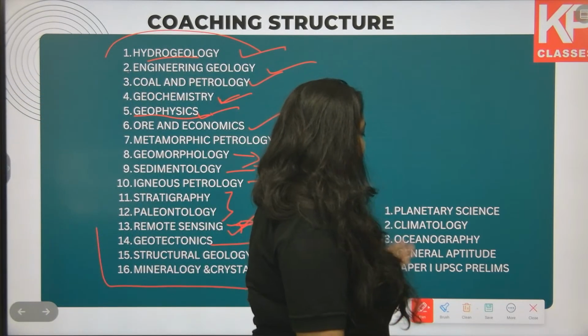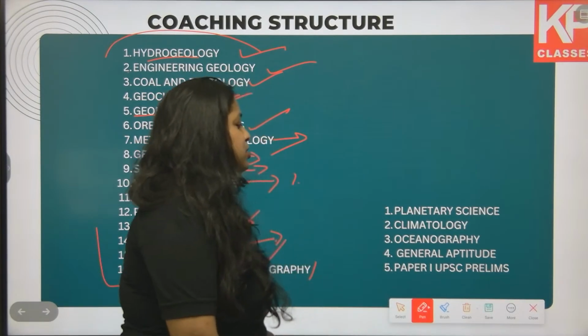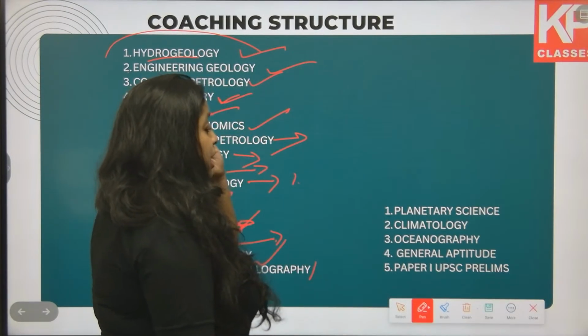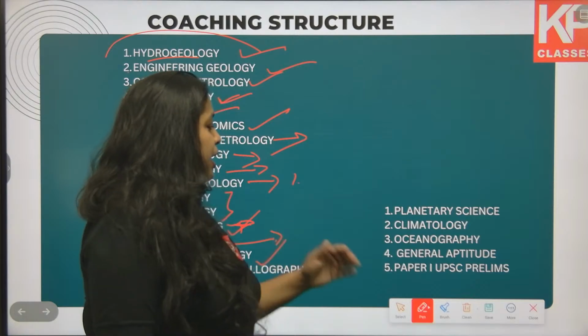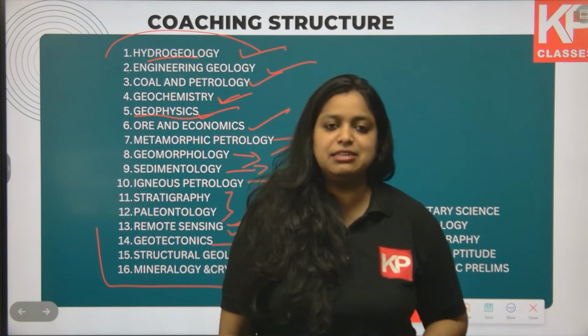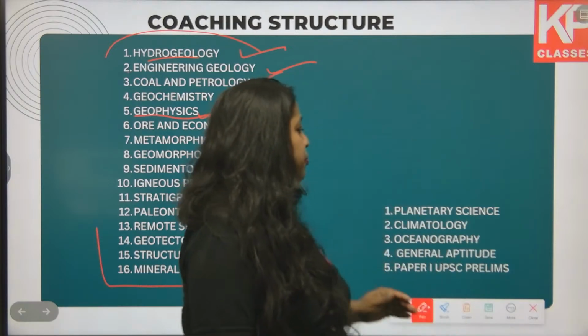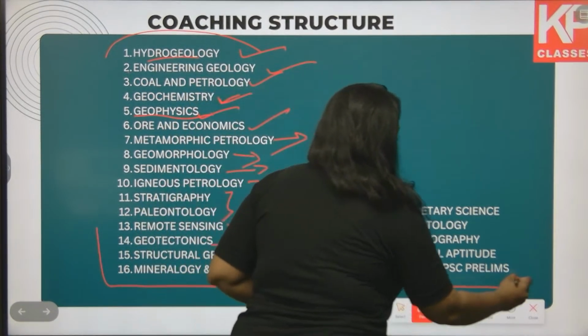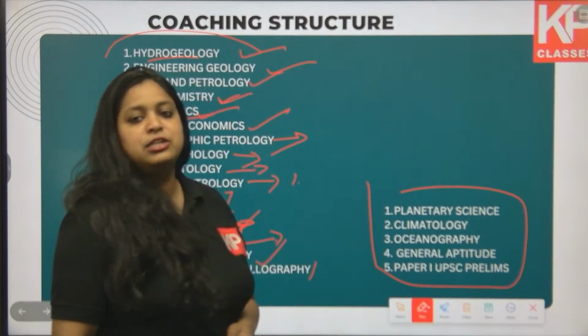Planetary science will be explained, climatology and oceanography will be explained, the general aptitude section will be explained, and Paper 1 of the UPSC preliminary section, that is the general studies section. Extra classes will be provided for these subjects other than geology and geophysics.